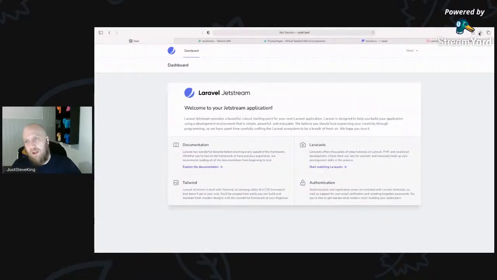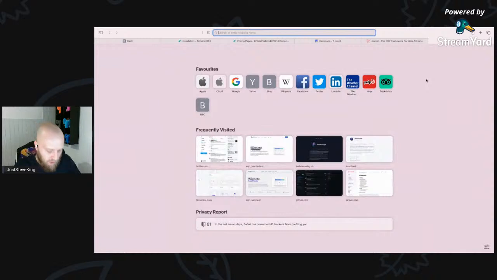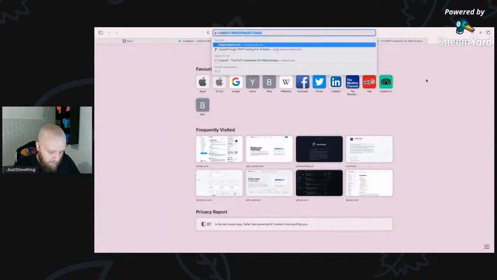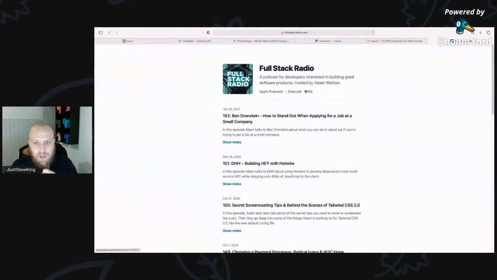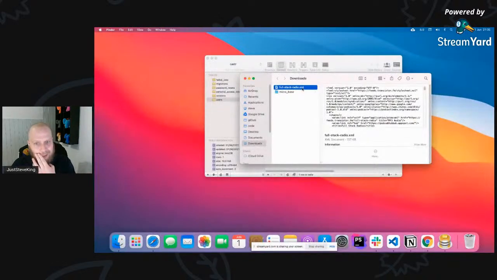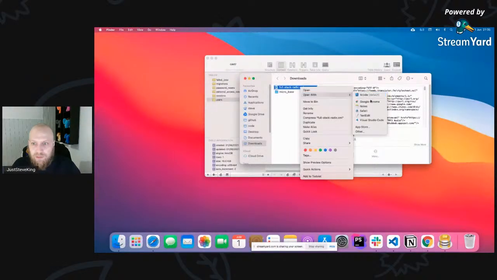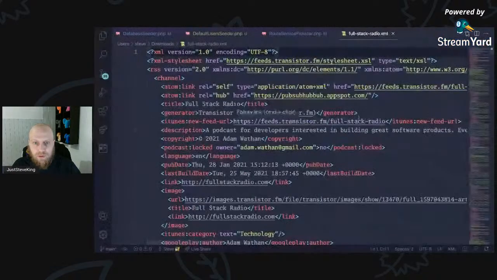Podcasts. What we need to look at is what builds up a podcast. So if we go to Full Stack Radio, for example, download a linked file. What's this going? Oh, no, stop. That almost opened up Xcode and went all that messy way. Open with VS Code. Bam.